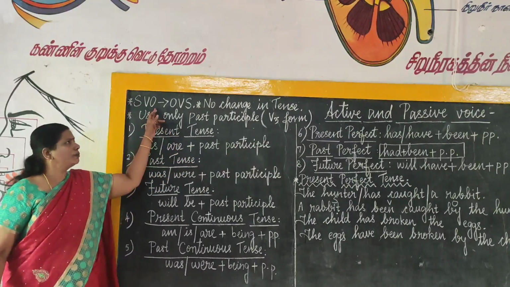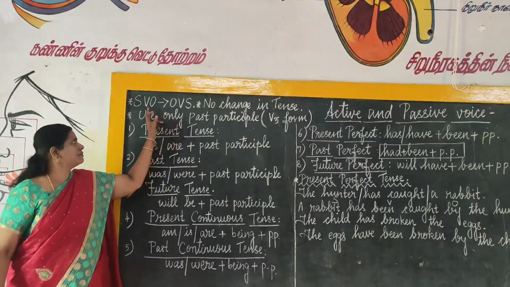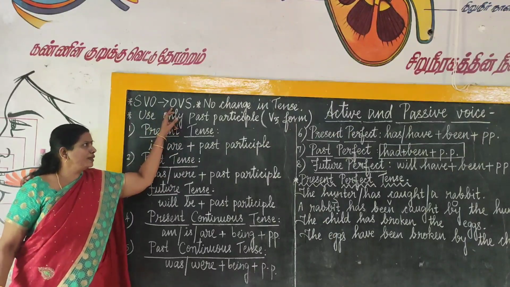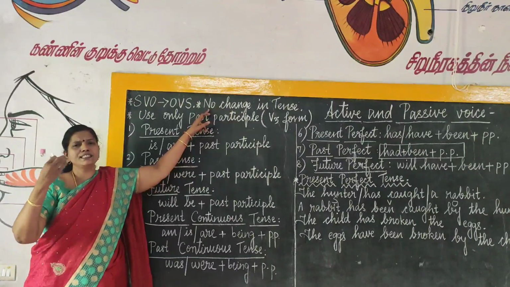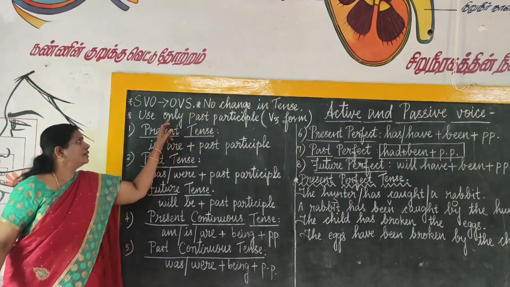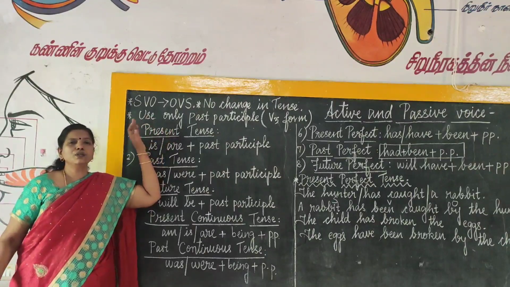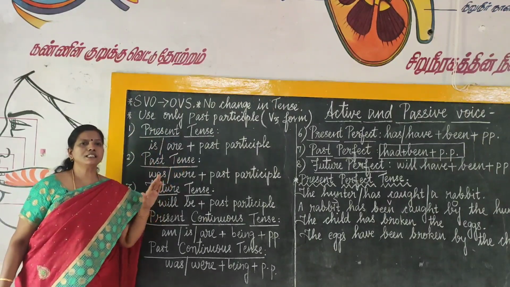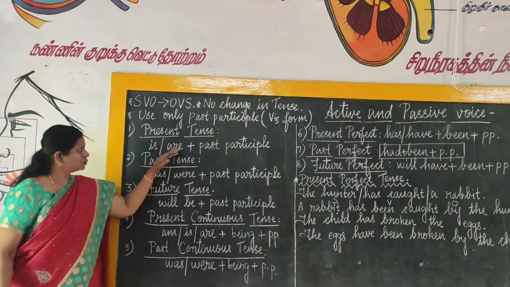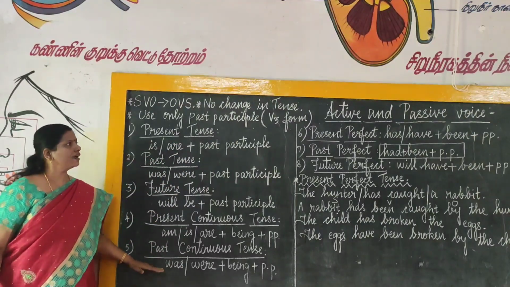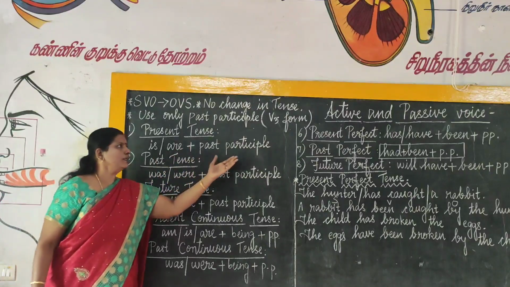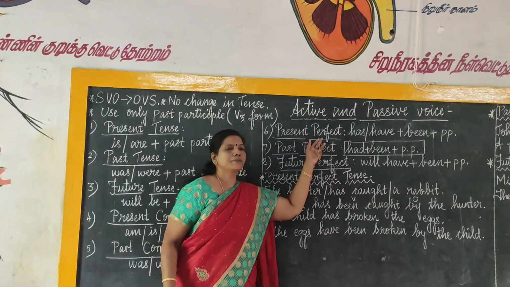And you have to remember these three key points. SVO should be changed into OVS and there should not be change in tenses. You should not change the tenses while changing active into passive. And the third thing you have to remember is you have to use only the past participle verb. So, hope you would have noted down the structures of these tenses. Now, let us move on to the present perfect tense.